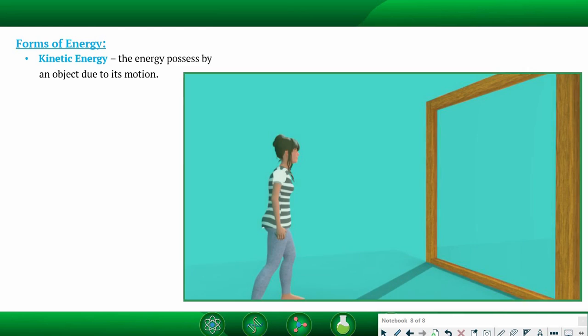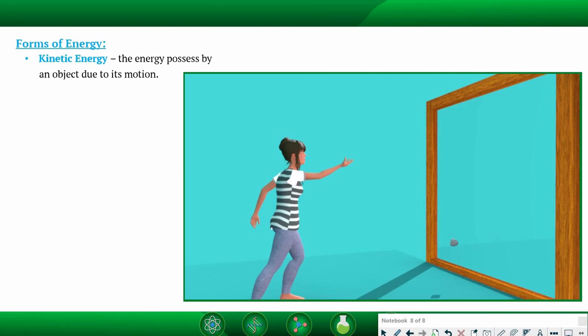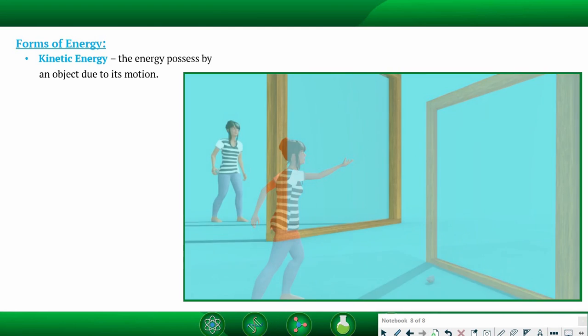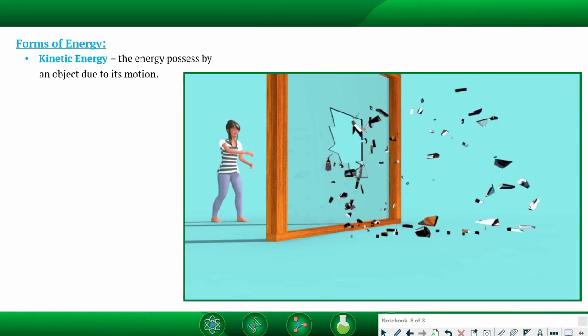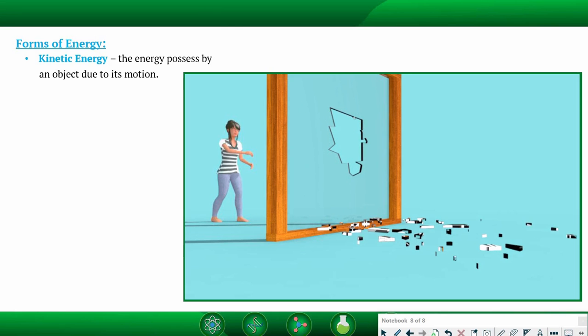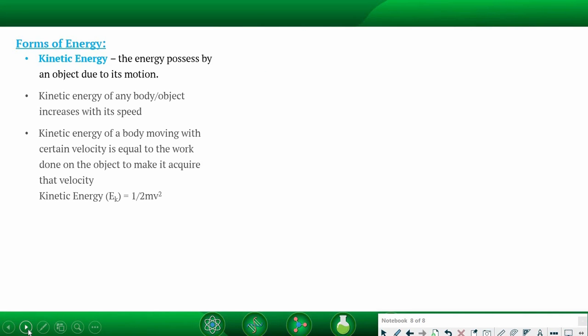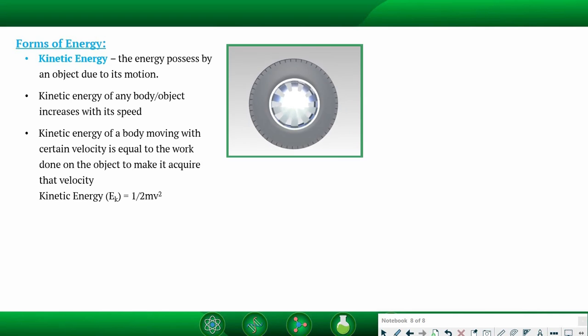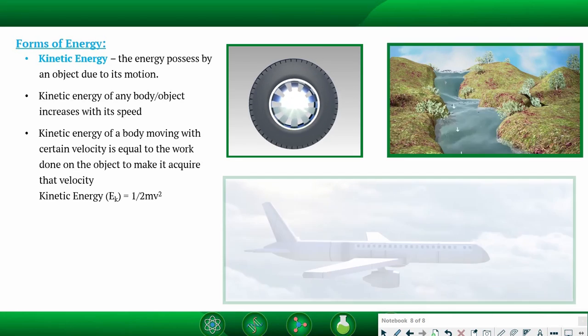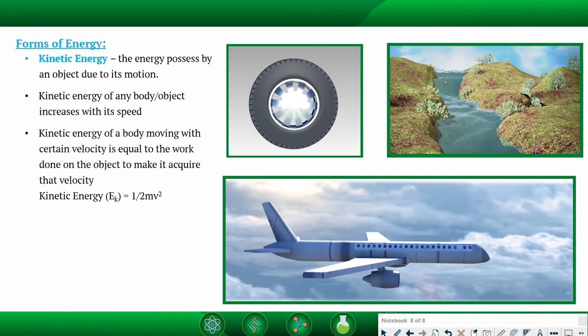One stone hitting a glass panel slowly will not break it, but the same stone hitting the glass panel with high speed will break it. So what is the difference there? The work done is different. The capacity of doing work is different. Their energies are different. So the higher the speed, the higher the energy. Lower the speed, the lower the kinetic energy. So there are a few examples of kinetic energy. You can see a rotating wheel, flowing water, or a flying aeroplane. All have got kinetic energy.